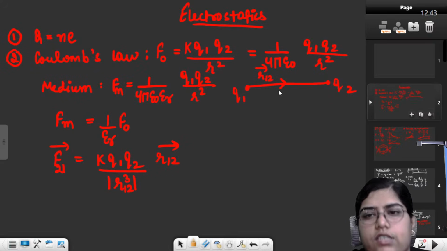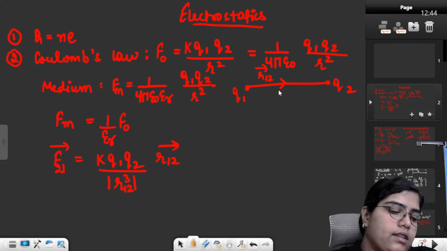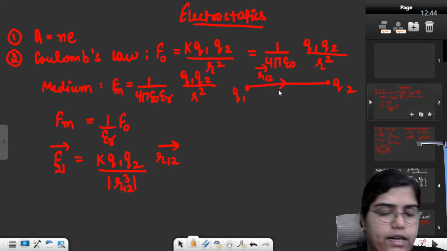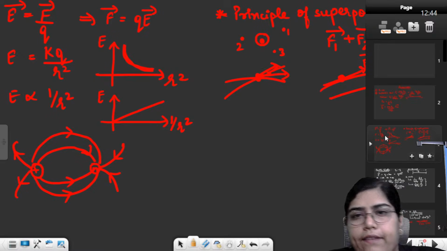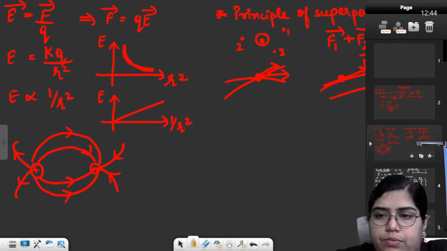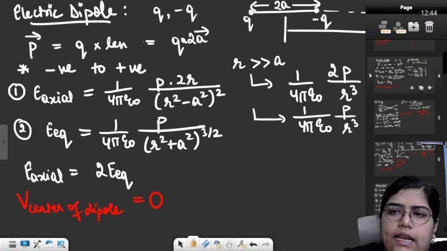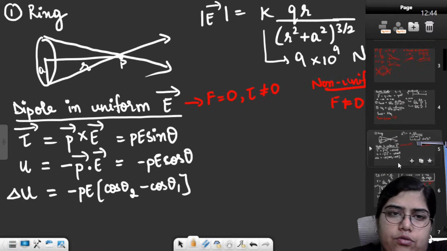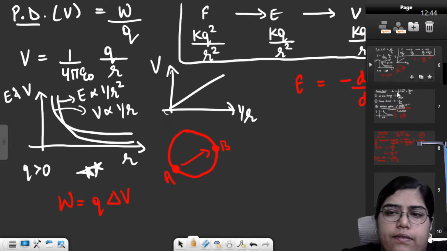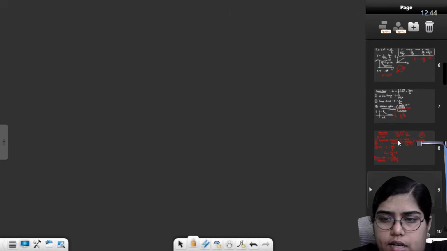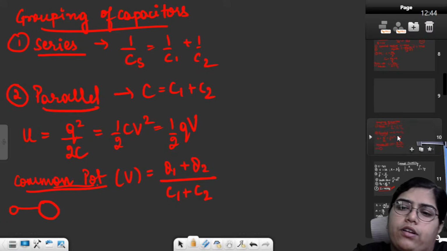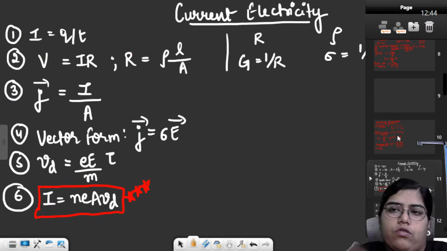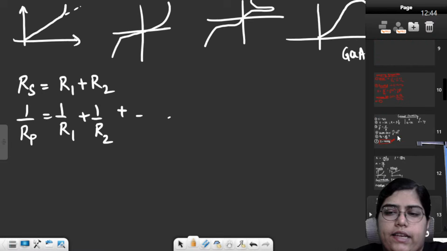Okay, so if we just once go back and see what all we have discussed today, you can see we just started from electrostatics. Within electrostatics, we started with our first chapter, that is electric charges and field, and we discussed all the properties, Coulomb's law. Then we discussed the principle of superposition, electric dipole, electric field at axial and equatorial point of a dipole for a ring. Then we move forward, and next page we had grouping of capacitors. That is what we discussed in electrostatics, then current electricity, and so on.